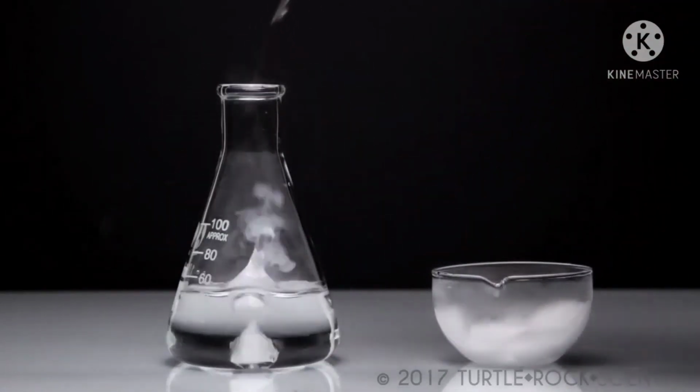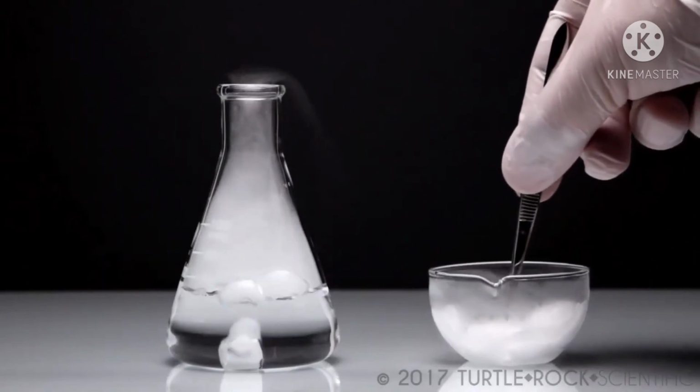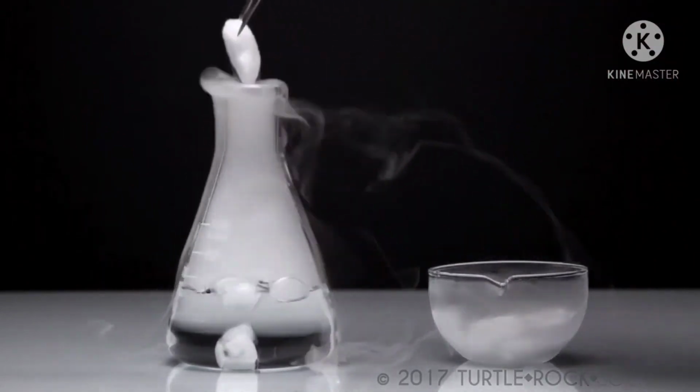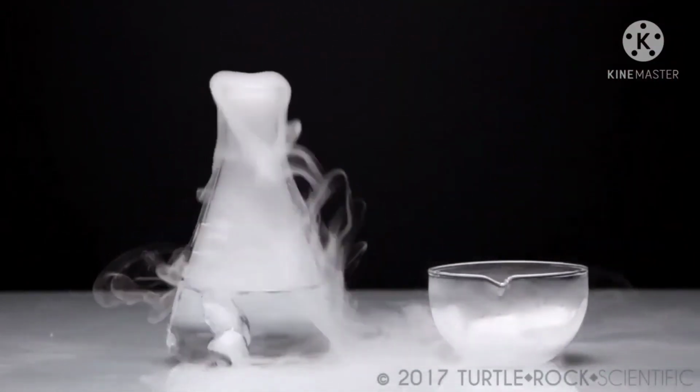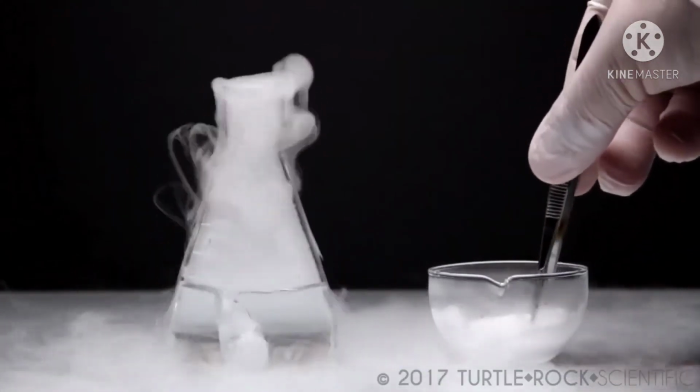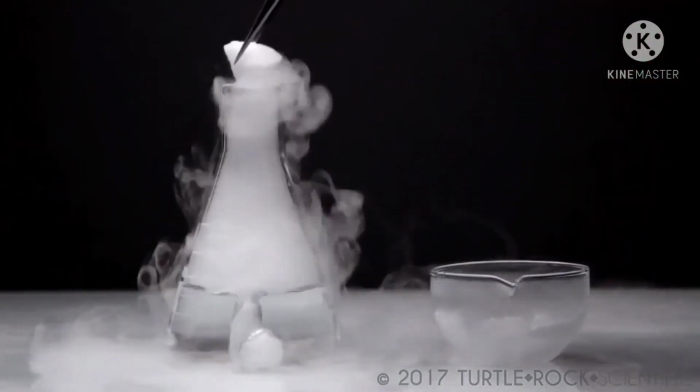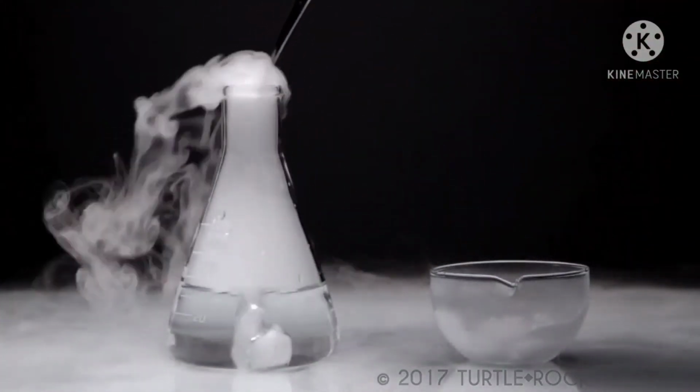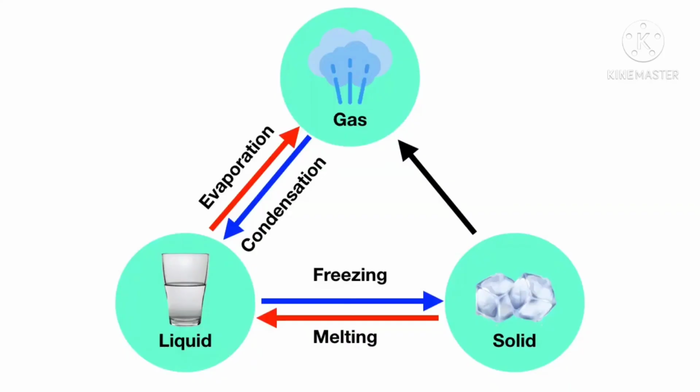If you drop it in some water just to start the reaction, you can see that the carbon dioxide ice is turning directly into a gas. It's never becoming a liquid. Those solid chunks are switching directly into a gas. Now this process where a solid goes straight to a gas is called sublimation. Let's practice some of these together.